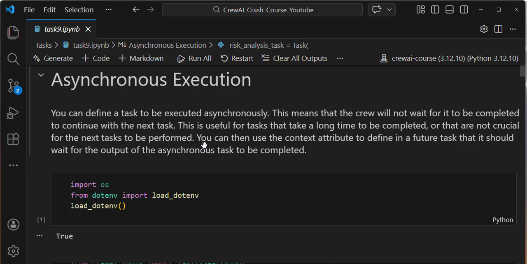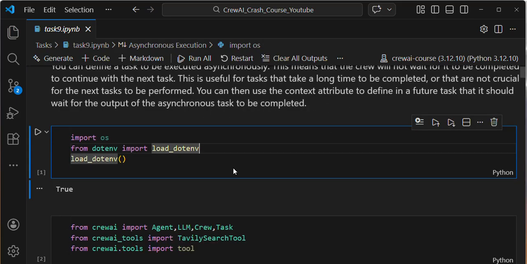If the output of task 1 were being sent as input to task 2, that would not be the case here. They are saying these tasks are not crucial for the next task to be performed. In that case, you can use the context attribute defined in a future task. That's why task 1, task 2, task 3 outputs are sent directly to task 4 using the context attribute, which waits for the output of the asynchronous tasks to be completed.